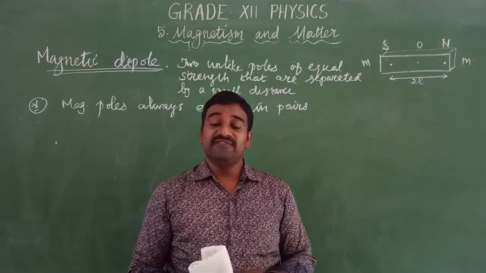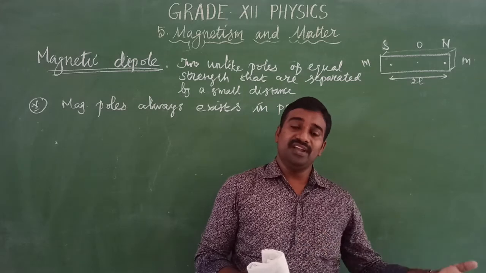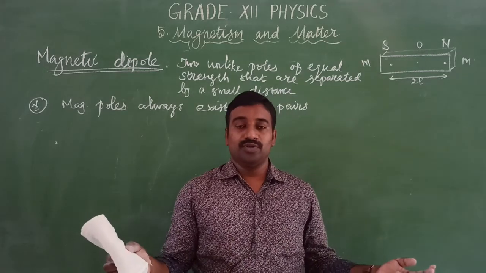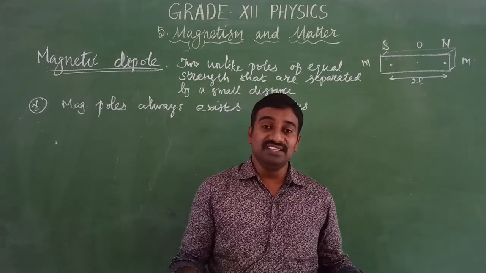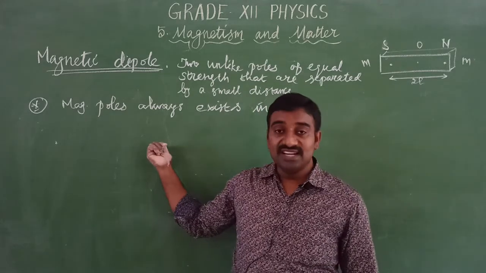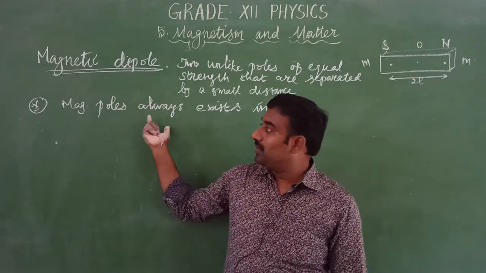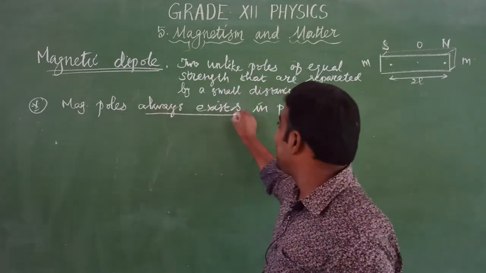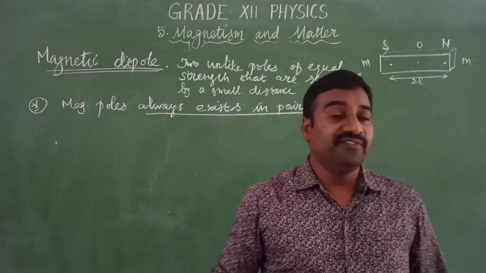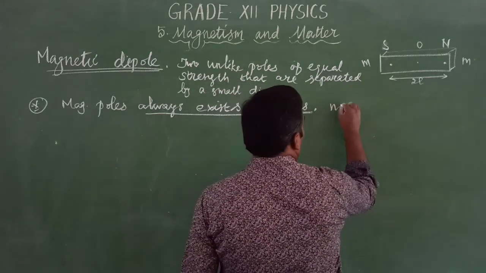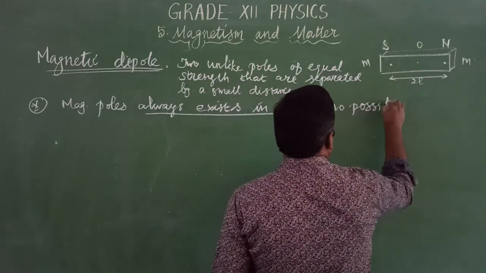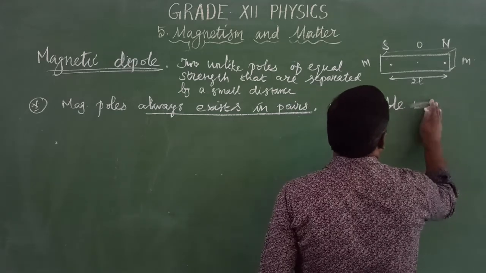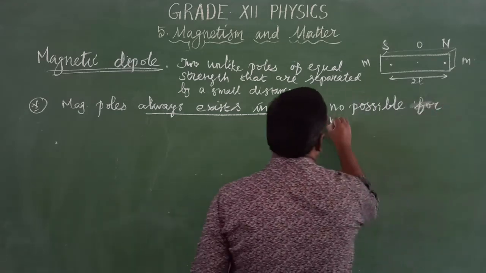But in electrostatic field lines, we have a separate positive and separate negative. Okay, monopoles in an electrostatic field are possible, but in magnetism, monopoles never exist. So the magnetic poles always exist in pairs. What is the meaning of it? Magnetic monopoles are not possible.